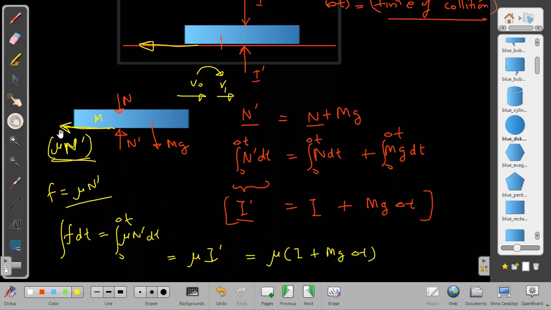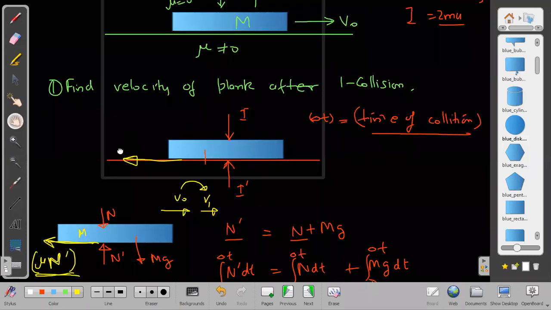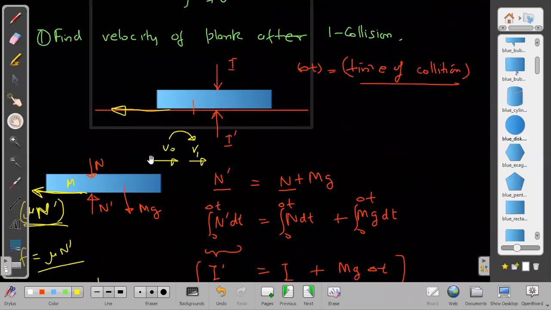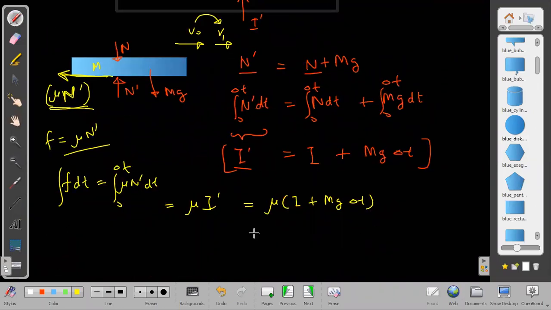What is impulse I? I think I already found impulse I before. Impulse I was 2 mu. So I can write mu into 2 mu plus mg into delta t. That is the impulse due to friction.